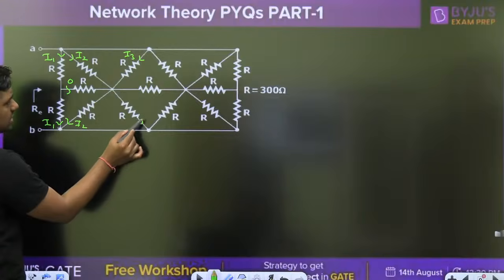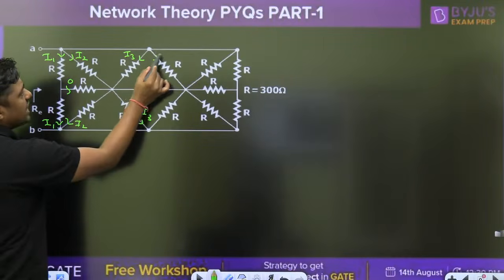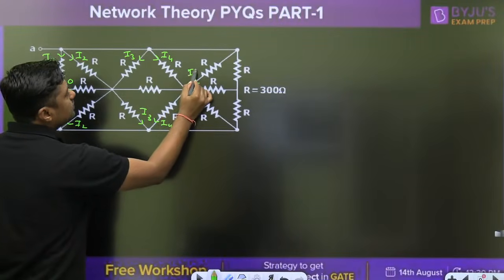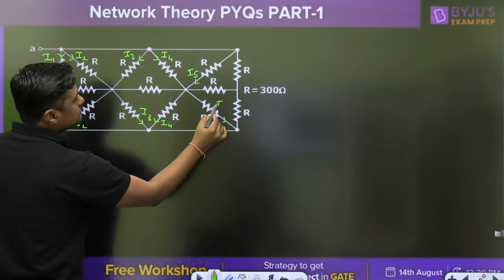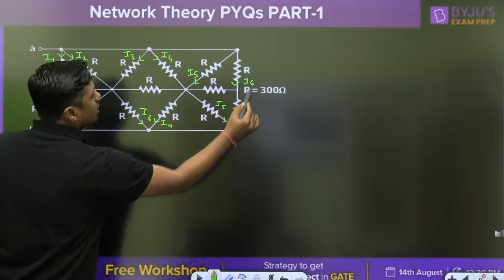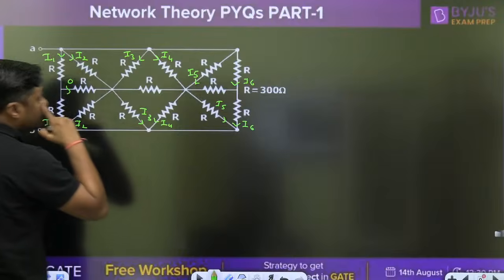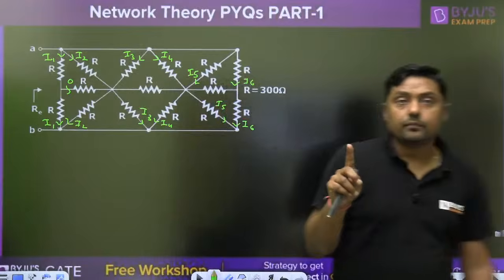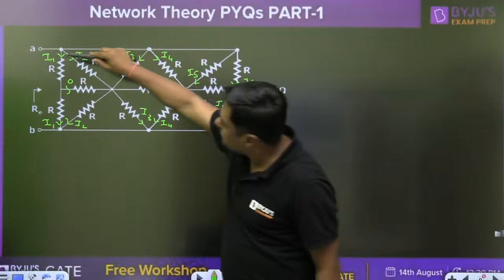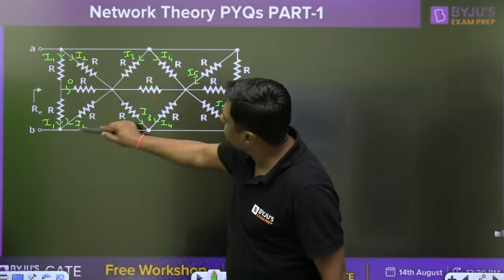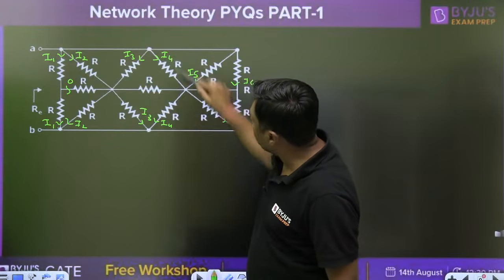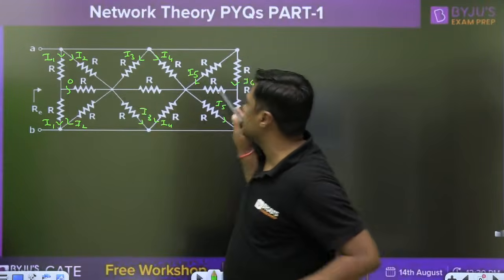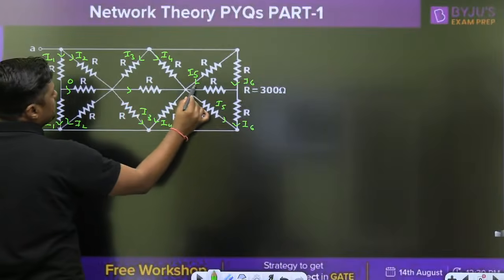Similarly, let this be I3. Since it is symmetrical, what is the current here? I3. If it is I4, the current here is I4. If it is I5, I5. If it is I6, I6. Because of the fold back symmetry, this is the distribution of the current: I1, I2, I3, I4, I5, I6. So what is the current through this branch? Current through this branch is 0.